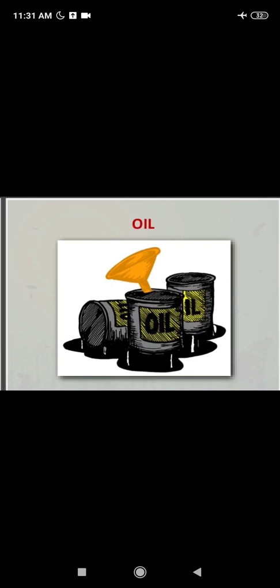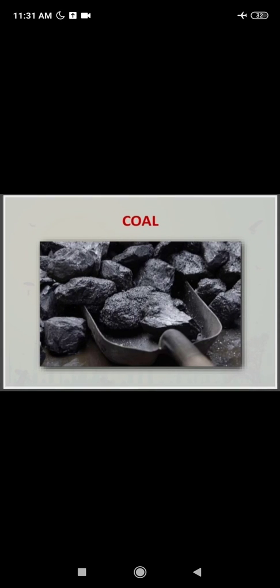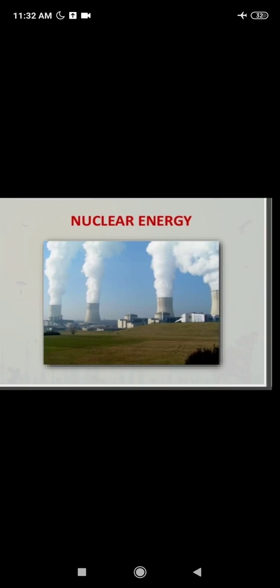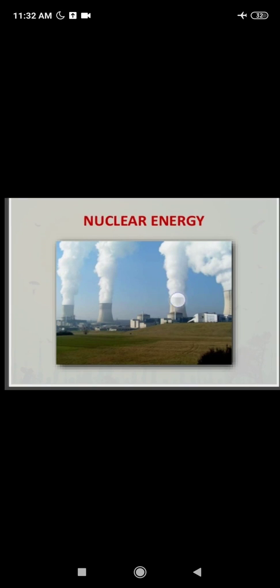Now the non-renewable sources of energy. The non-renewable sources of energy are oil, natural gas and coal. These are some fossil fuels that we already discussed in the previous video. And one more, that is nuclear energy, and this energy is used for generating electricity in nuclear power stations. And there is a need to save energy.